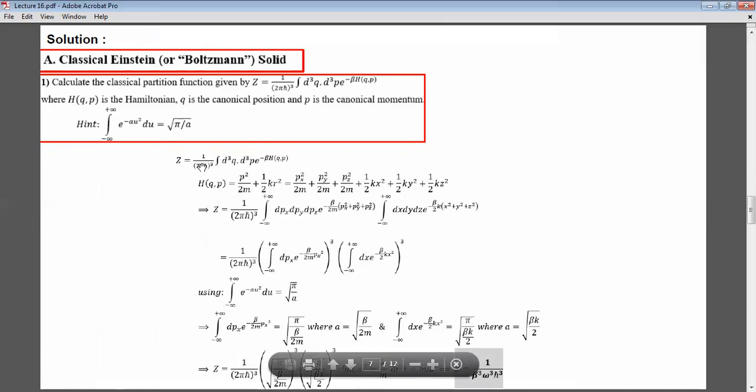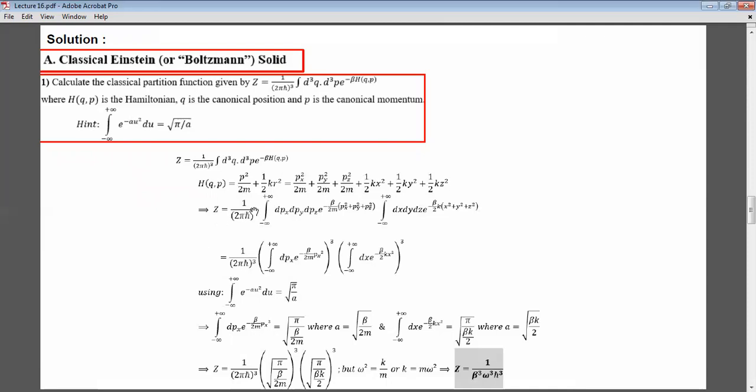So the Z is 1 over (2 pi h bar) cubed times the integral of d cubed q d cubed p e to the minus beta H. I'm just starting with the definition. What's the Hamiltonian? The Hamiltonian is the kinetic energy plus the potential energy, and this is p squared over 2m plus half k r squared, which is px squared over 2m plus py squared over 2m plus pz squared over 2m plus half k x squared plus half k y squared plus half k z squared.